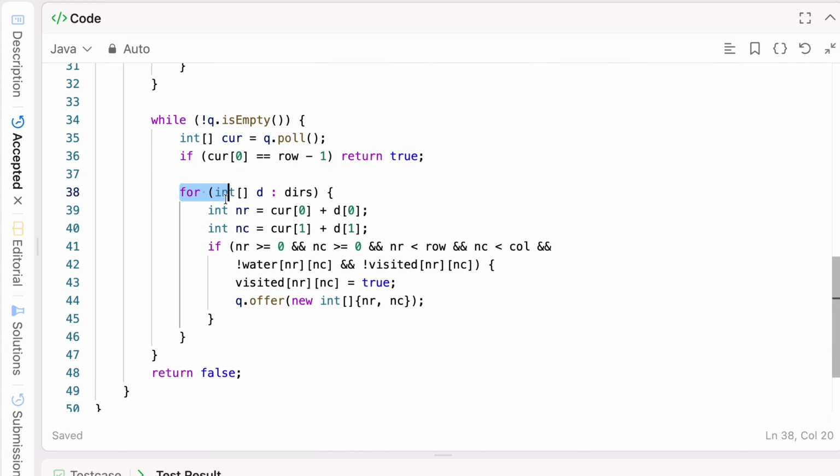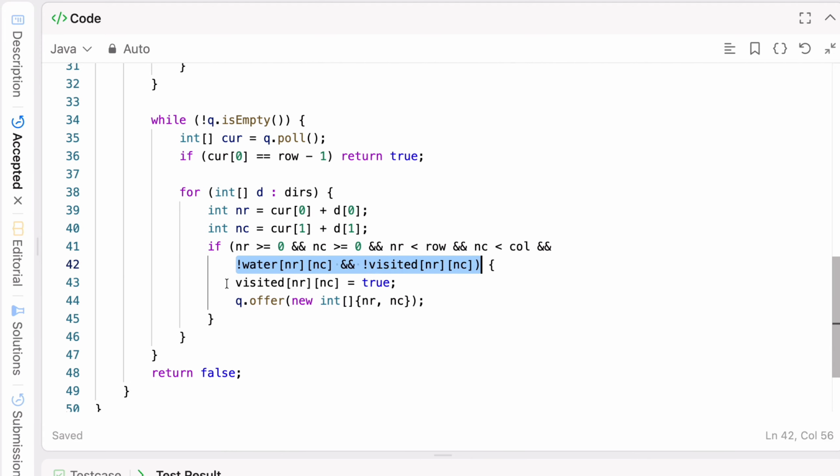Next, for all those four directions, you get the row and column, and you check the boundary conditions: whether it is greater than zero, and it should be less than row and column. All boundary conditions you will check, and also you will check that it doesn't have water, meaning it's not flooded, and it's not visited.